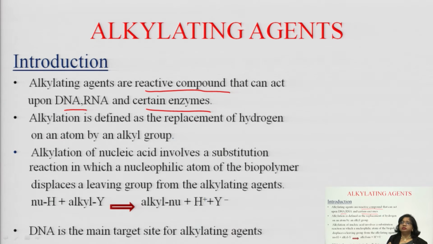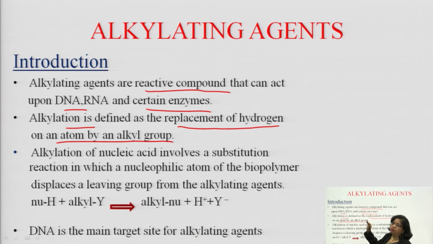So, simply you can define alkylation now. Alkylation is the replacement of hydrogen or an atom by an alkyl group. Simple, we have to remember alkylation is replacement of hydrogen or an atom by an alkyl group.